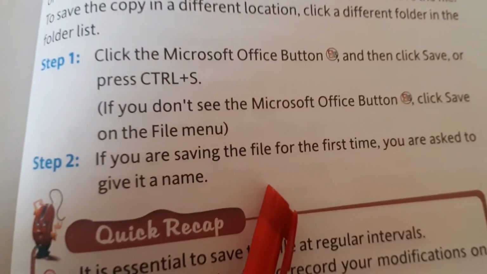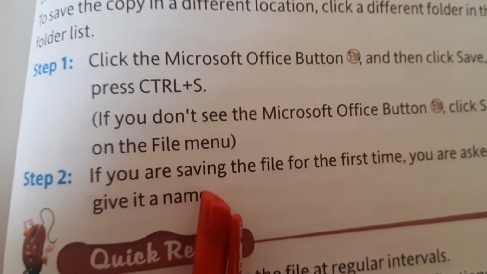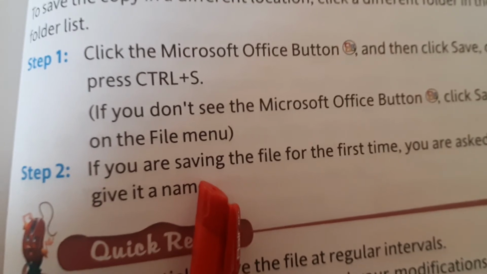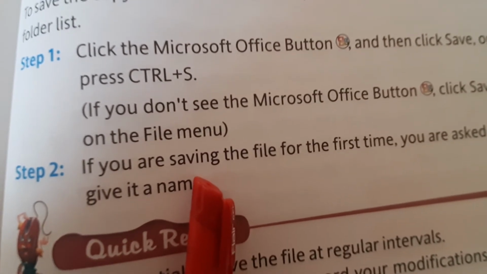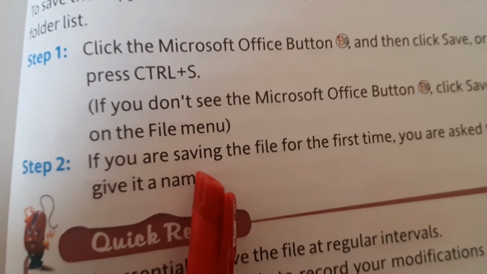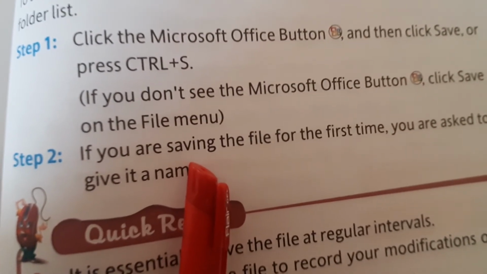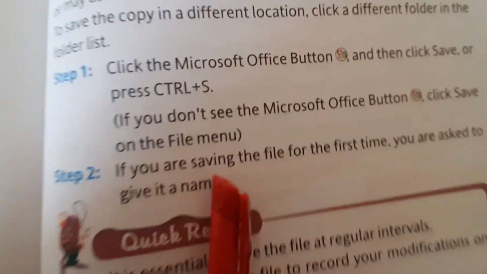Means whenever we are saving any file for the first time, the application will ask us to give the name of it. We need to give the name and then the path. Okay, and next time when we are working on that file, we will just open it, do our work or make changes, and then we will simply save it.